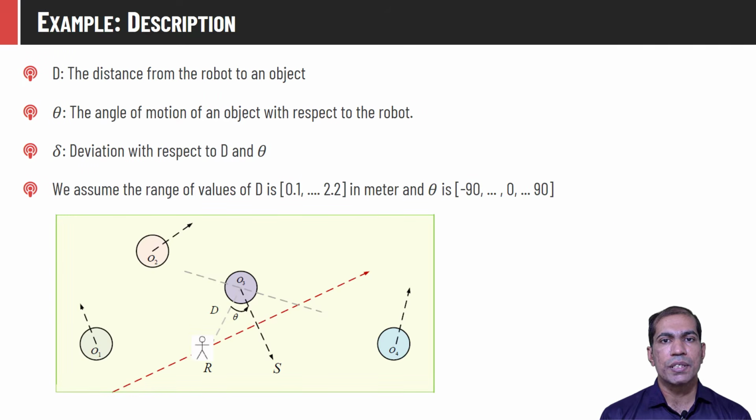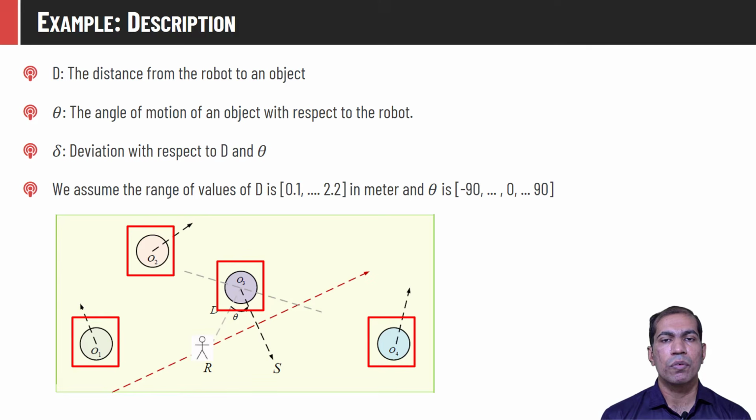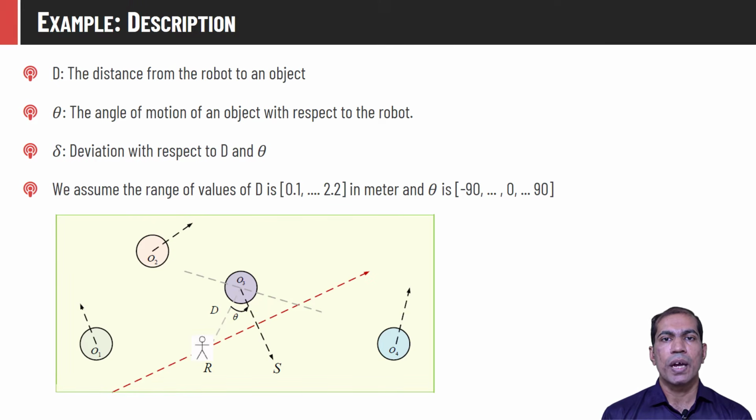Let us consider a specific example of robot navigation. This is the robot which is moving on a particular path, and all these objects are randomly moving in different directions. We have to decide what the direction of the robot should be for further movement depending on the surrounding objects. If an object is very close and moving towards the robot, then obviously the robot needs to change its direction. And if objects are moving away from the robot, then the robot should continue on its own path.